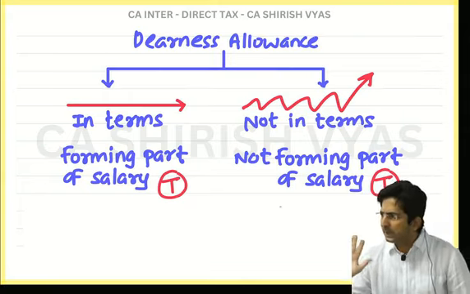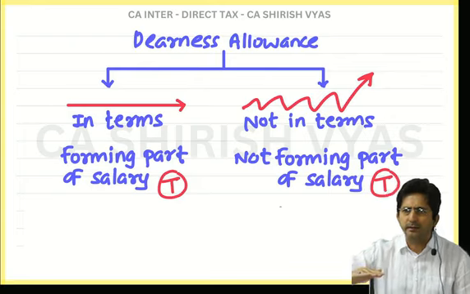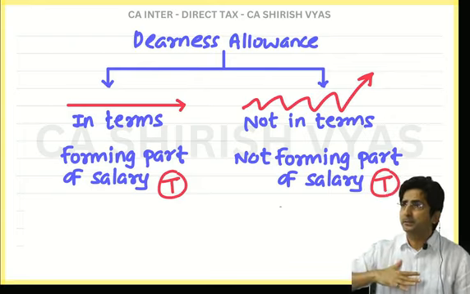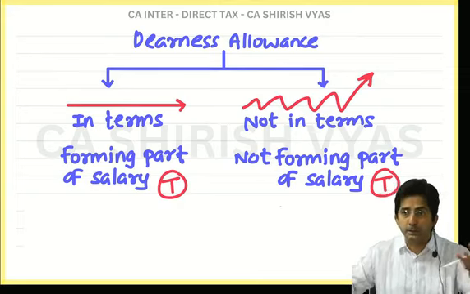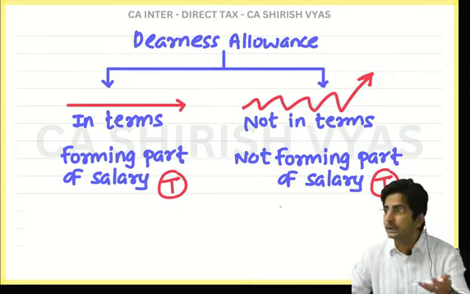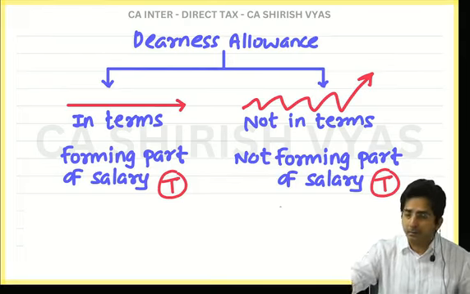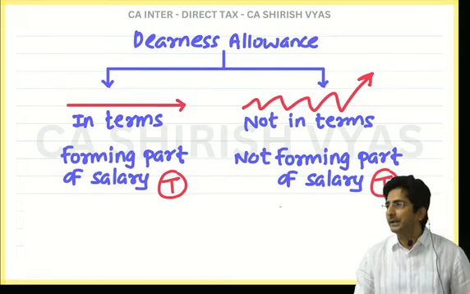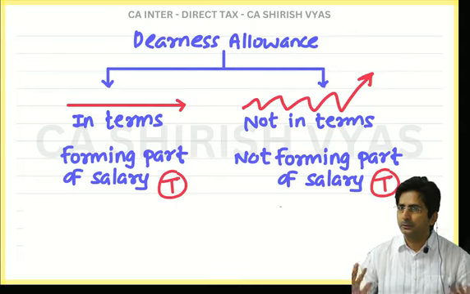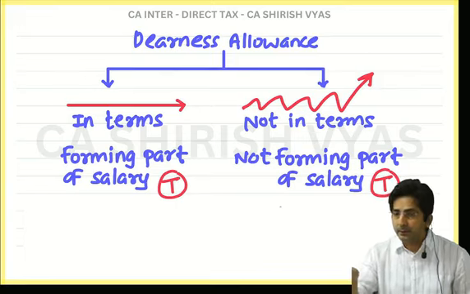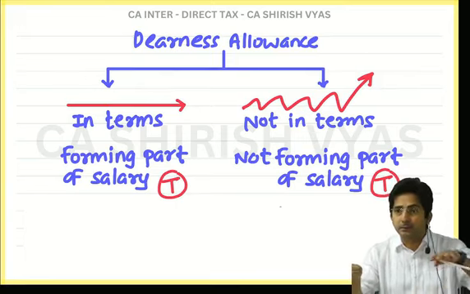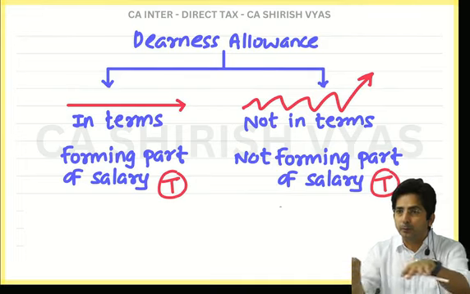Do you know what is the nature of a basic salary? It's constant. See, when I say constant, it doesn't mean it will never change. Obviously, once you do good performance in the job, if your promotion is there, your salary will increase. But that doesn't increase every day, na? For 1-2 years, your salary remains constant. So, since basic salary has a constant nature, even dearness allowance, if it becomes constant, becomes part of basic.